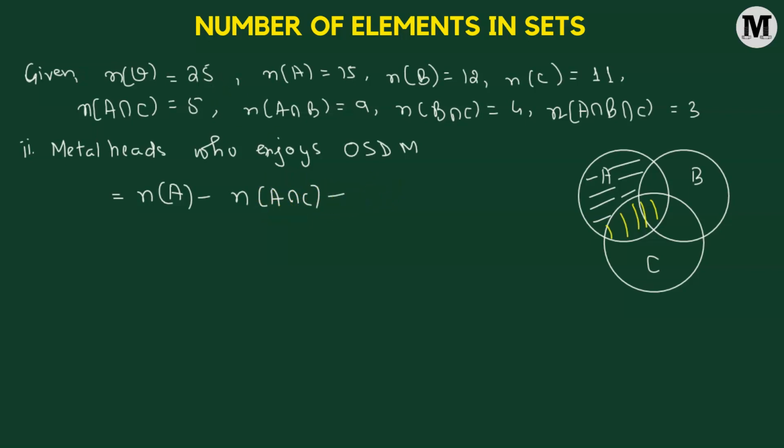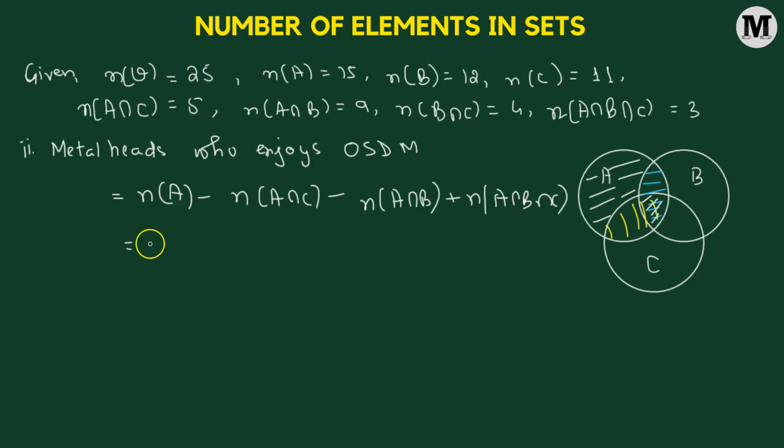minus we will also be subtracting the individuals who listen to old school death metal and grindcore, so that's N of A intersection B, and we have to compensate for the double subtraction here. So we will be adding the listeners who listen to all the three sub-genres A, B and C. Now let's compute this value.